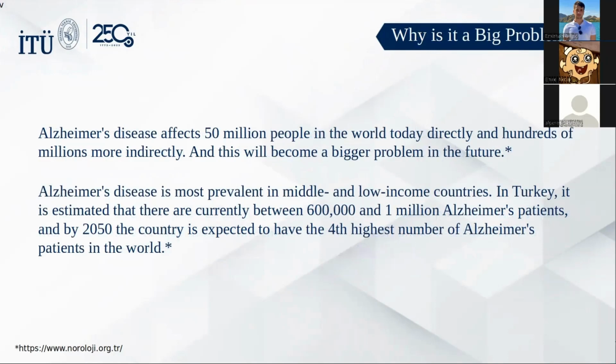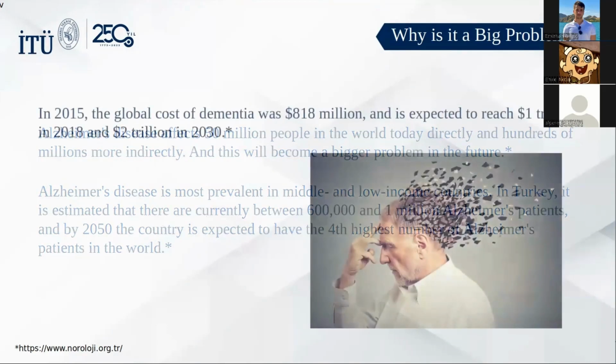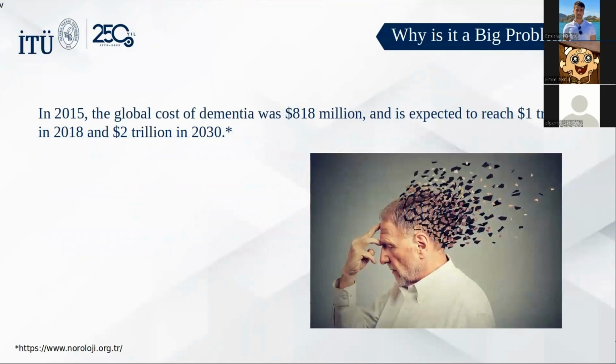Alzheimer's disease affects 50 million people in the world today directly and hundreds of millions more indirectly. In Turkey, it is estimated that there are currently between 600,000 and 1 million Alzheimer's patients, and by 2015, the country is expected to have the fourth highest number of Alzheimer's. In 2015, the global cost of dementia was $818 million and is expected to reach $1 trillion in 2018.